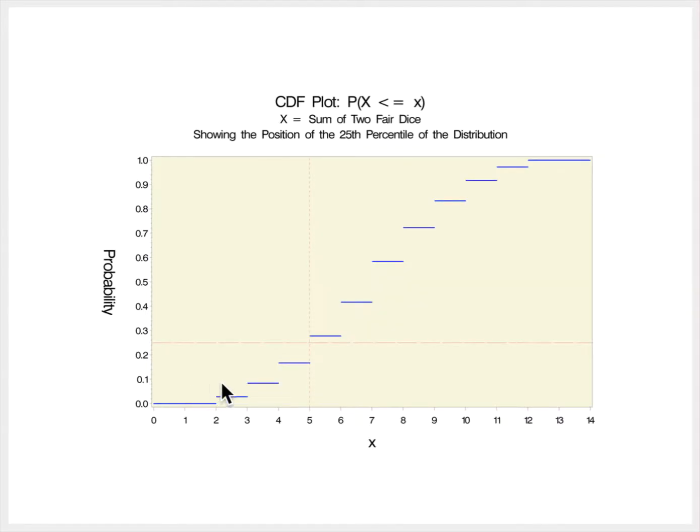Now here's a similar kind of graph. Again, this is the CDF for x. In this case, I've drawn a horizontal line at a probability level of 0.25. And you can see that the value we found, 5, that satisfies the definition of being a 25th percentile, is the value at which the CDF attains or exceeds the level 0.25.